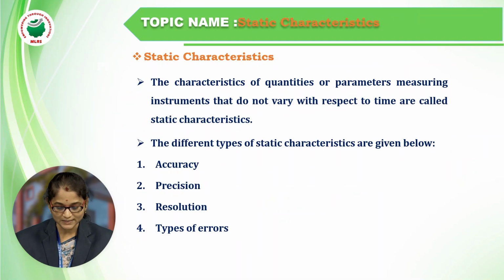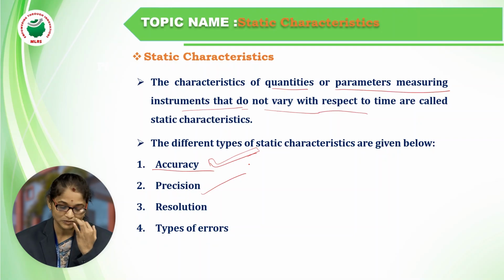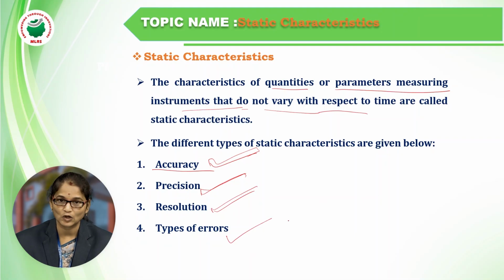Next, these are the static characteristics. The performance quantities of a measuring instrument that do not vary with time are called static. Accuracy, as already discussed, is the closeness or exactness. Precision is the measured value to the nearest value of the target value. Resolution is a small change in the input. The types of error are static error, gross error, and environmental error. We will discuss the types of errors now.